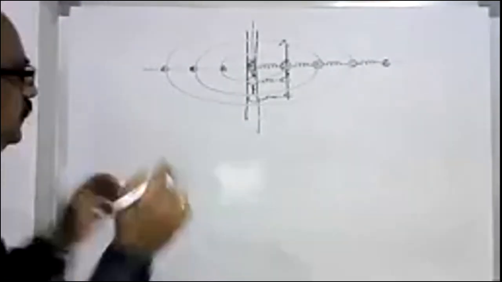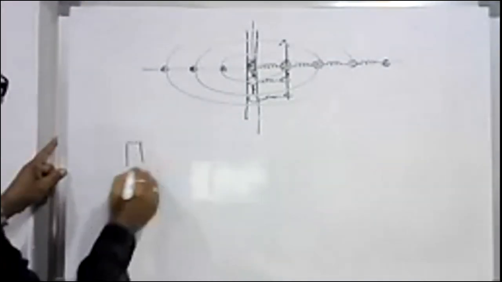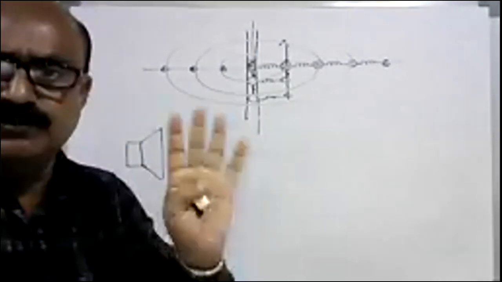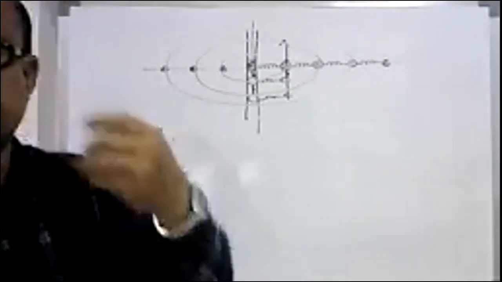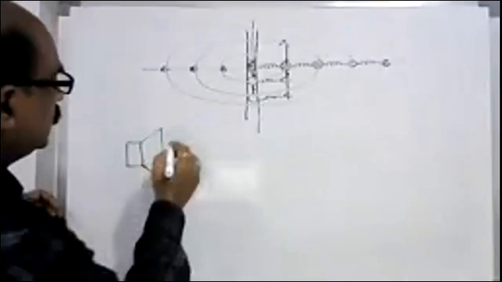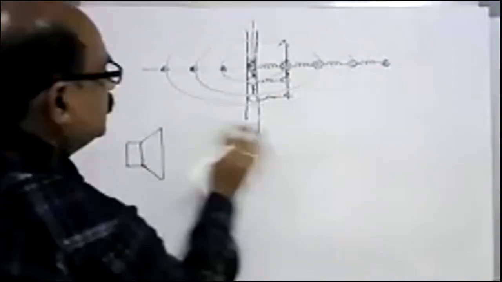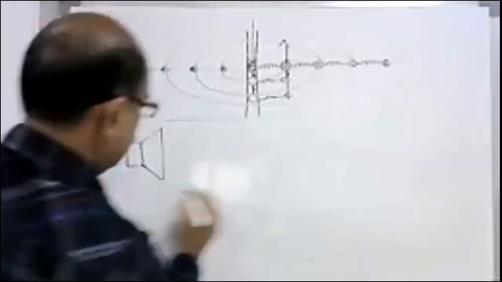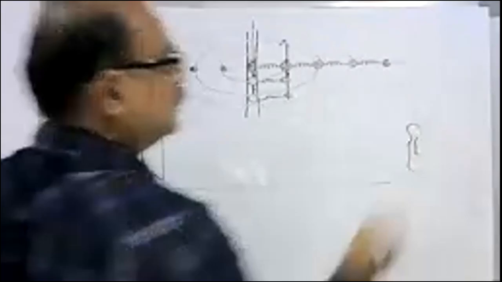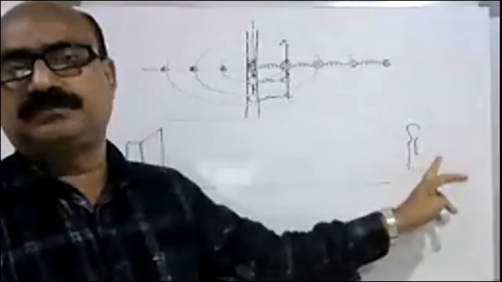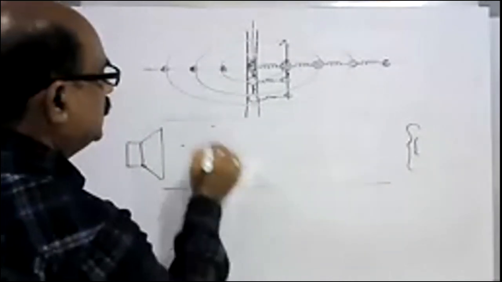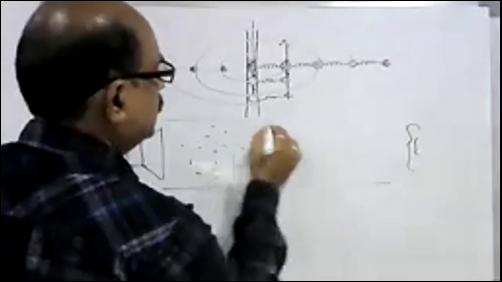Imagine this is a loudspeaker giving sound, and you are listening to the sound from your mobile or whatever. The medium consists of air or some gas, and somewhere you are listening to the sound with your eardrum. This is the eardrum. Now what happened? This space is completely filled with some type of material medium.